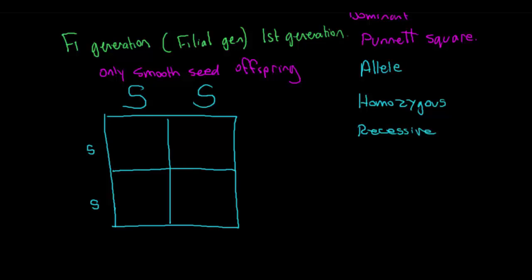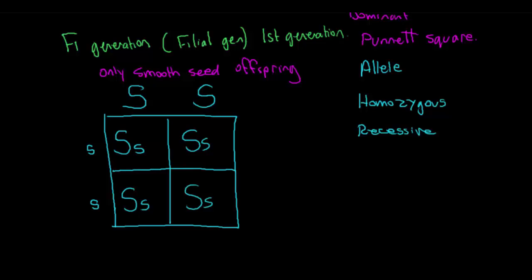So when we cross these, there are four possible outcomes in terms of what the alleles will be in the offspring. So we will have the opportunity for a capital S and a little s, capital S and a little s, capital S and a small s, capital S and a small s.